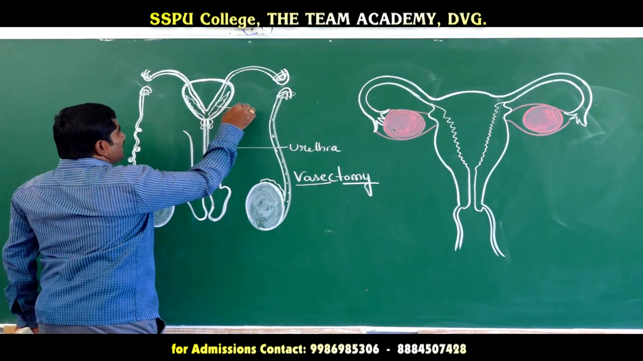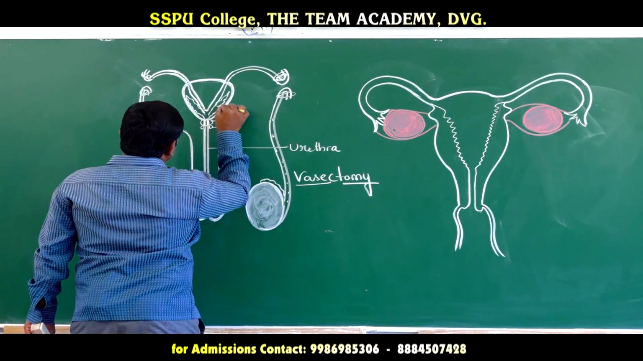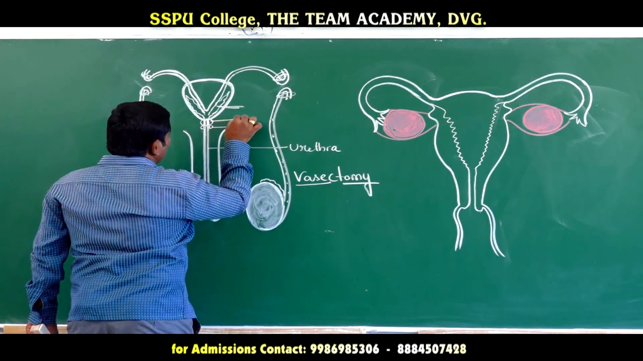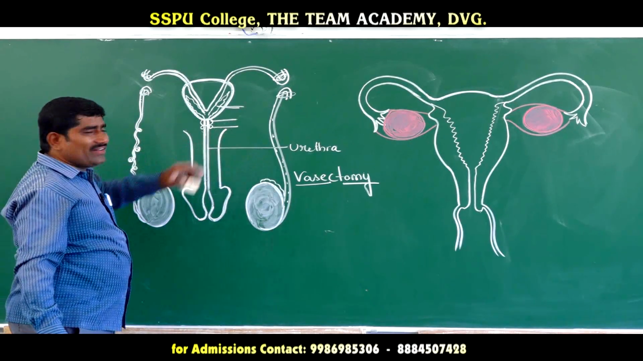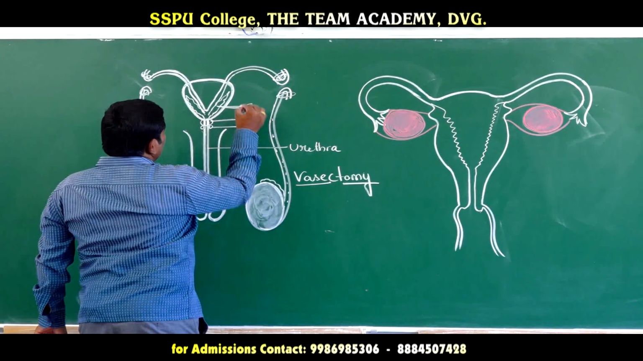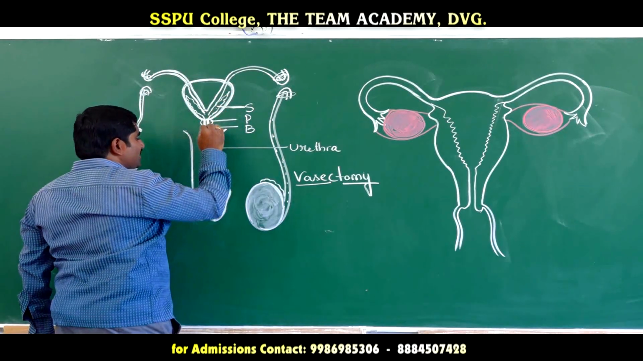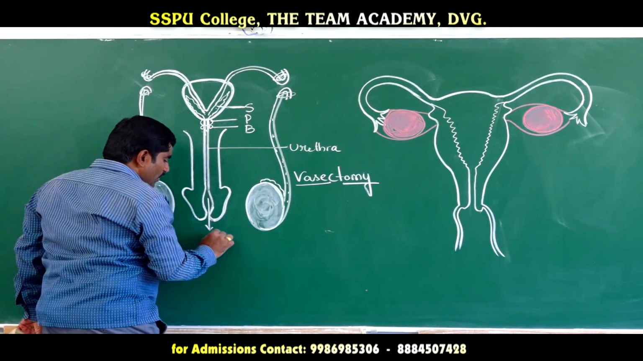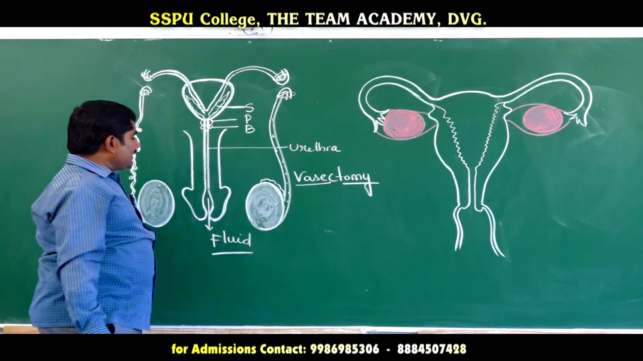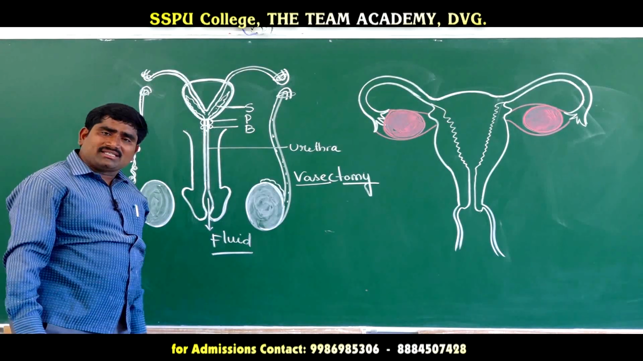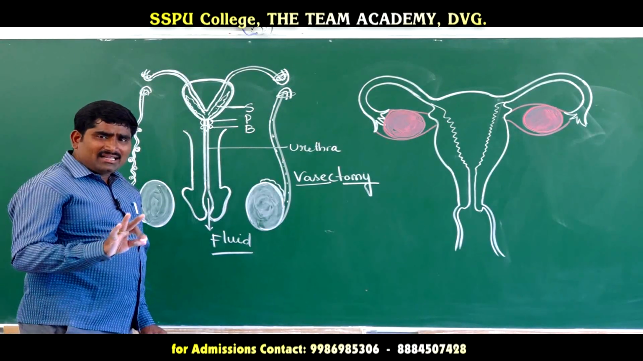But this is the seminal vesicle, this is the prostate gland, and this is the bulbourethral gland. All these glands will secrete their secretions, so some amount of fluid only will come through this, so that the semen does not contain sperm cells. The semen contains only seminal fluid. The fluid doesn't contain any sperm cells.